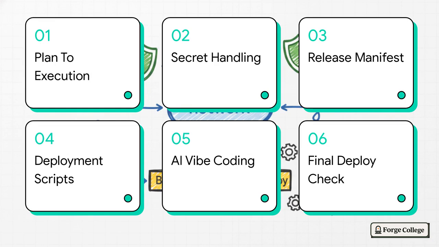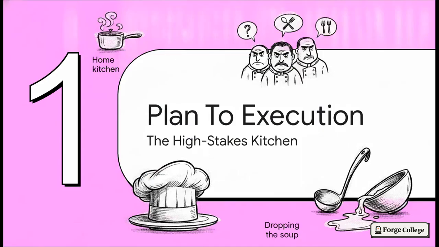First, from planning to execution. Second, environments and secret handling. Third, the release manifest. Fourth, automating with deployment scripts. Fifth, vibe coding with AI. And finally, number 6, the final deployment check. Let's jump in. All right, Section 1.